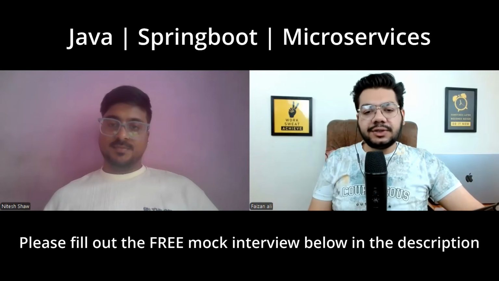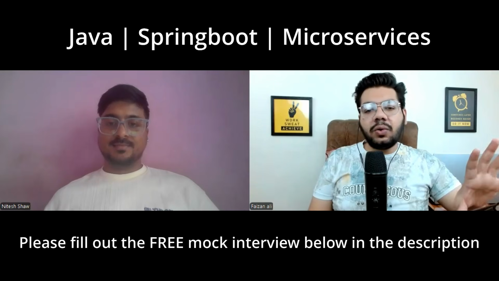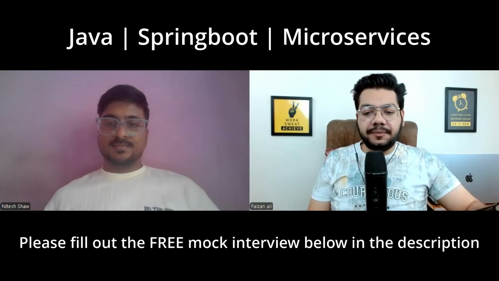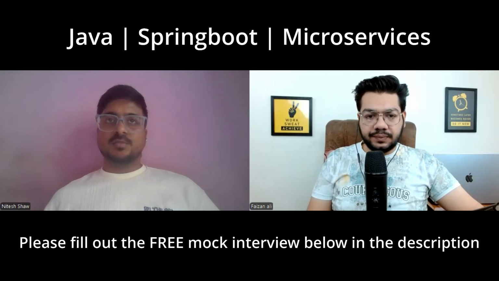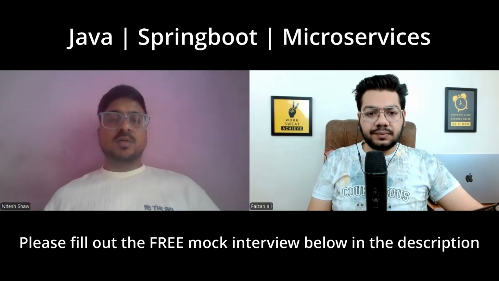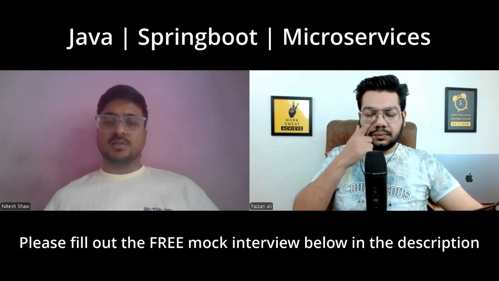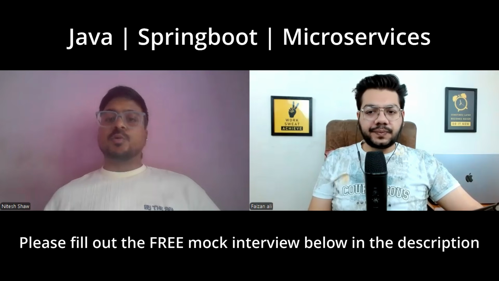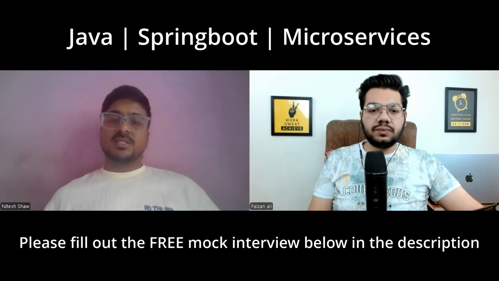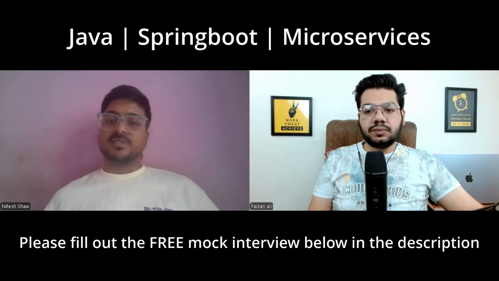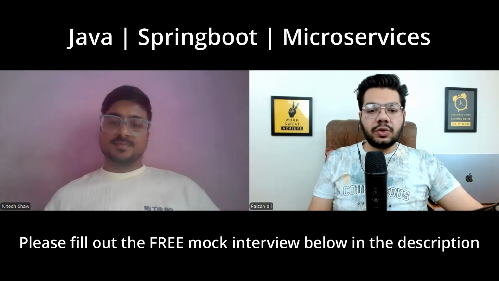Got it. Okay, so Nitesh, can you tell me how auto configuration in Spring Boot works internally? Yeah, basically, whatever dependencies we are providing in the pom.xml, it will automatically configure those. It will also scan the components, the classes annotated with component, or annotated with repository, or annotated with service. So yes, it will do the auto configuration based on the classes and the dependencies present in the pom.xml.